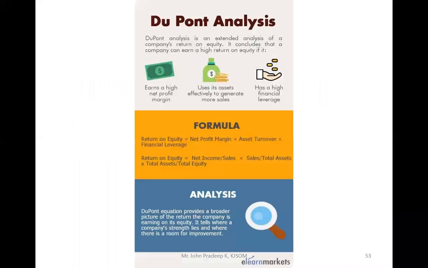This is the summary of the DuPont analysis. It is an analysis of a company's return on equity or return on investment. It shows that a company can earn a higher return on equity if it earns a higher net profit margin, uses its assets effectively to generate more sales, and has high financial leverage. Formulas are given there for 3 steps and the 5-step version for calculating. DuPont analysis provides a broader picture of a company's earnings on its equity. It tells where a company's strength lies and where there is room for improvement. This is the benefit of DuPont analysis.